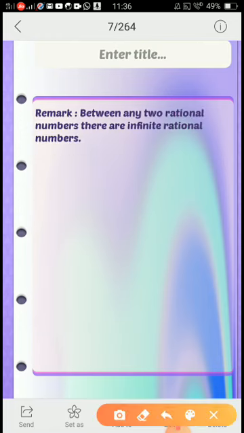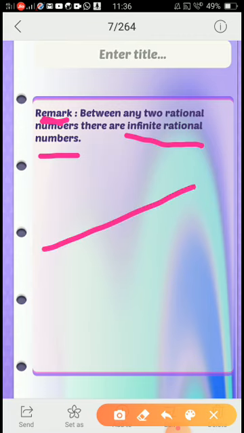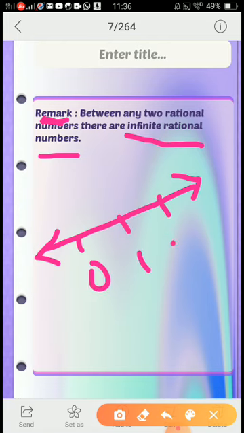Now see, this is the important remark. Between any two rational numbers, there are infinite rational numbers. Now suppose this is a number line. This is 0, 1, 2. Now when I write like this, can I say 1 and 2 are rational numbers?